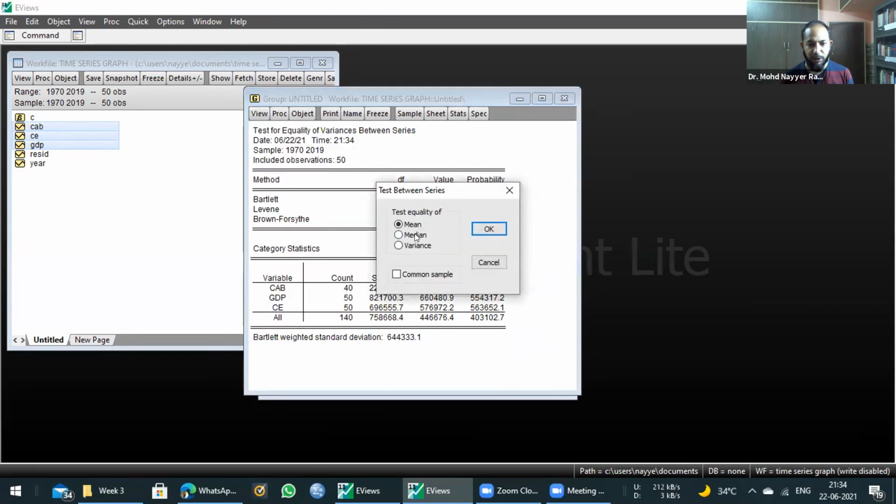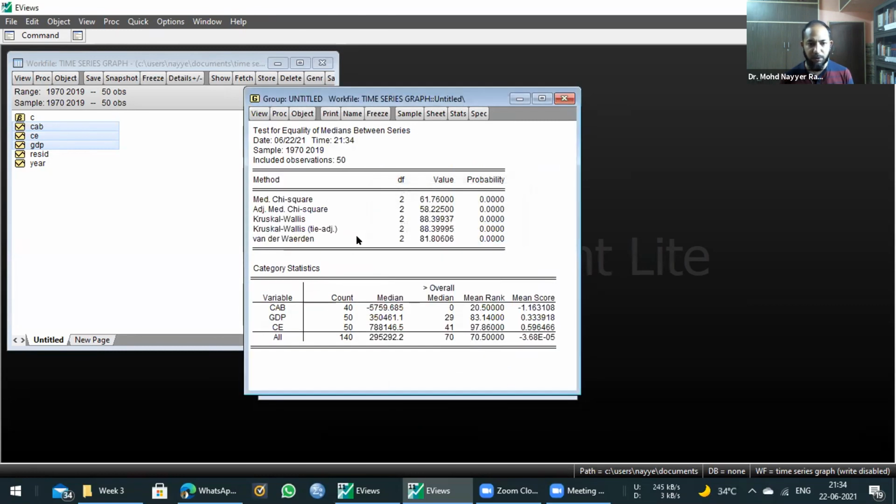If we try to test with median, I am very skeptical about checking. Why skeptical? Because first of all, you can only use this in case you can justify that, for the series you are using, the median is the exact central point. If that is the case, it means your data should be discrete in nature. If that is the criteria, then only you can use it. So in very few cases that is used. Rather, I should say you will seldom get any such example where median will be used to test equality of means. In qualitative type of data it may be the case, but still I've shown you all these.